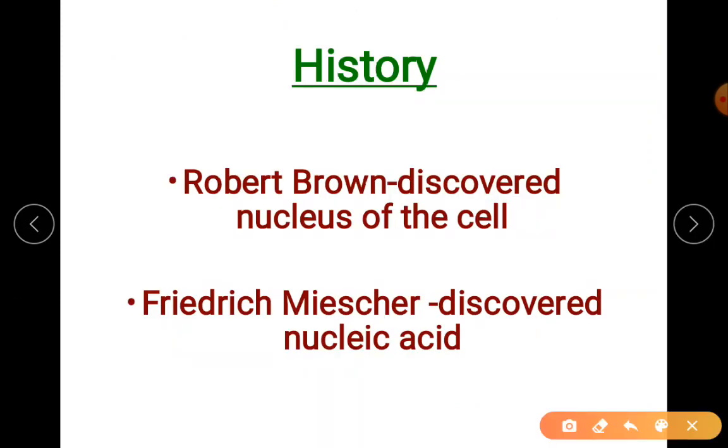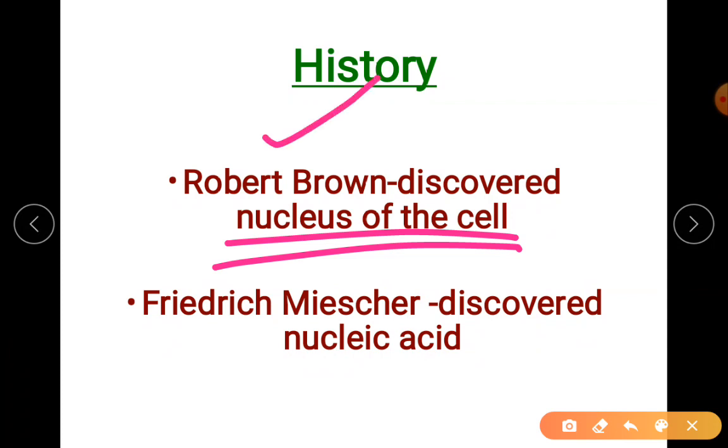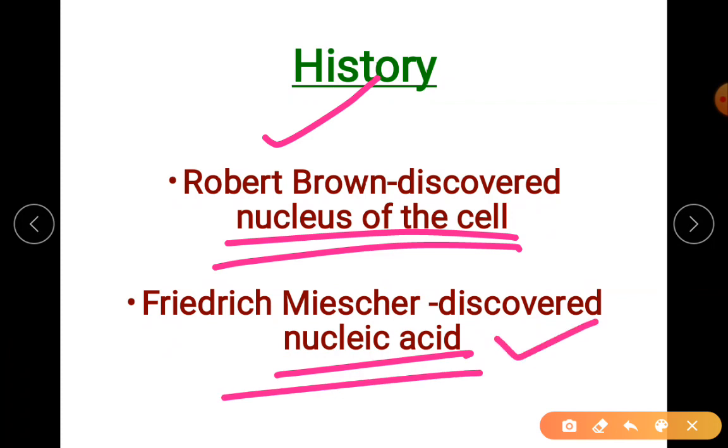Now, we are going very far back to the idea of the nucleus of the cell discovered by Robert Brown. So this is all about who discovered what. I'm taking the history part right now. Not very important. For your CT point of view, you can recall them. But today we are studying about the nucleic acid. What is nucleic acid?